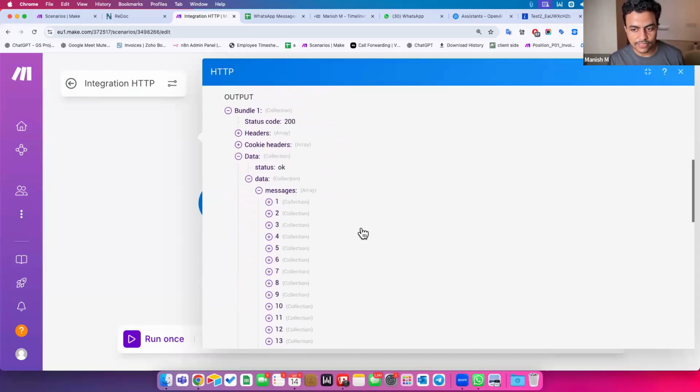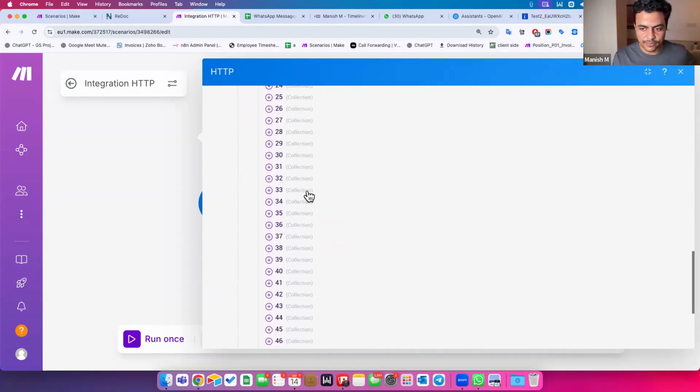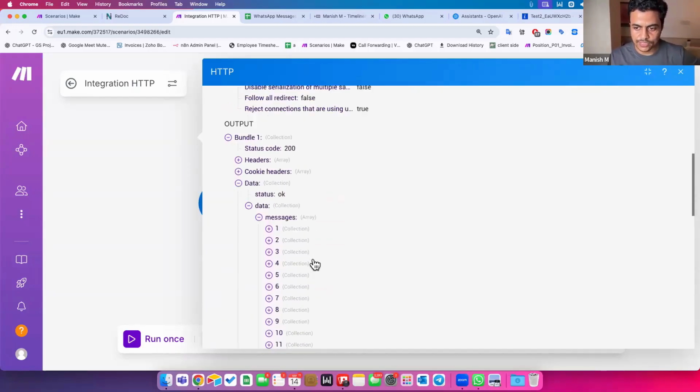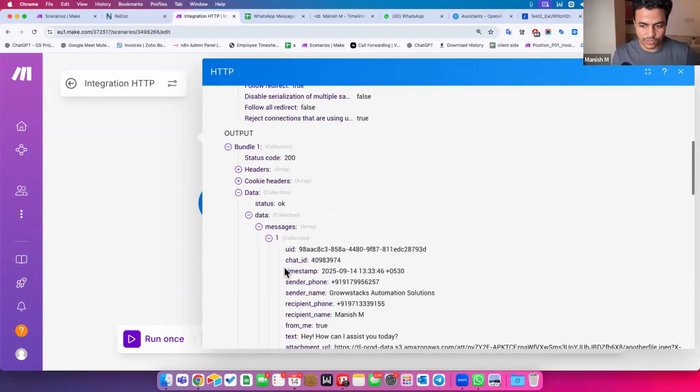The most optimized way, if you're asking for multiple similar data, is to put them all together into one bucket and then give it to the user as a single array. So an array can be passed as a cluster, as grouped data. Now, as you see here, it got me 50 different messages from my entire conversation, in a single array with all of these items.